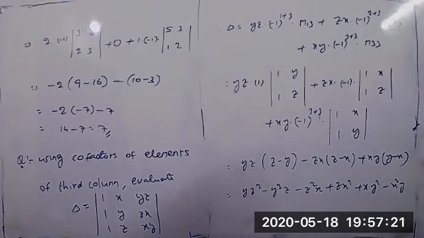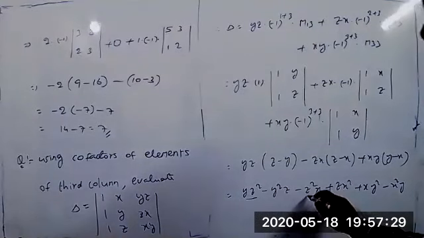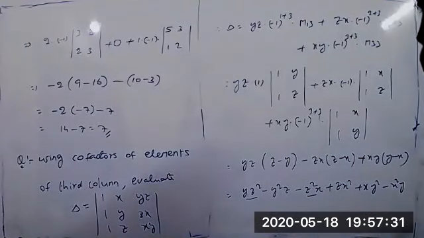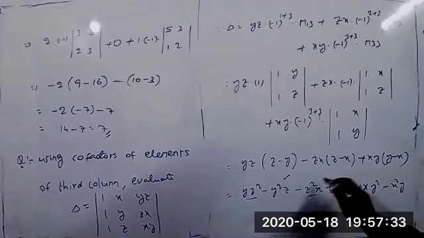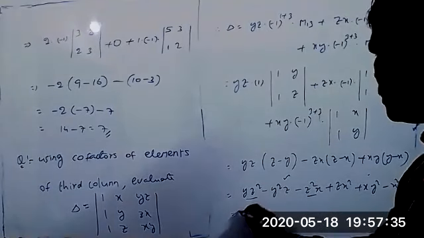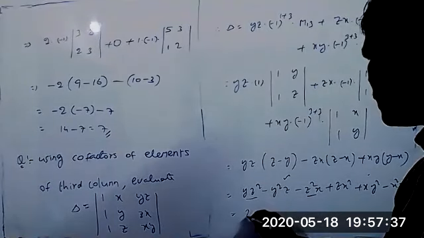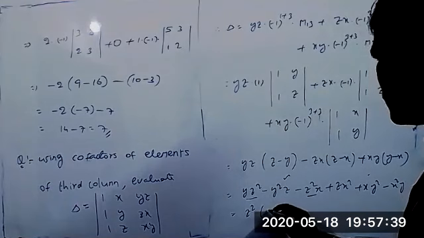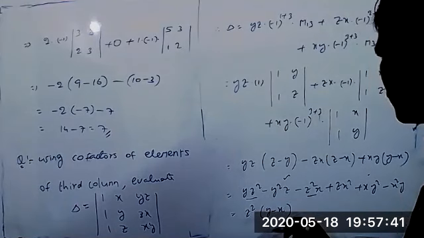If it is possible to find the factors, you can find them, or else you can leave it, there is no alternative. If you want, you can take the z square terms and the y square terms separately. From these two you can take z square common, this is y minus x. From these two you can take y square common, this is x minus z.